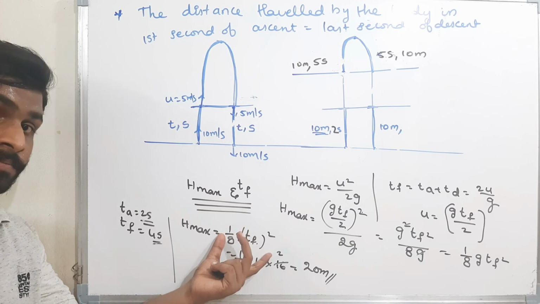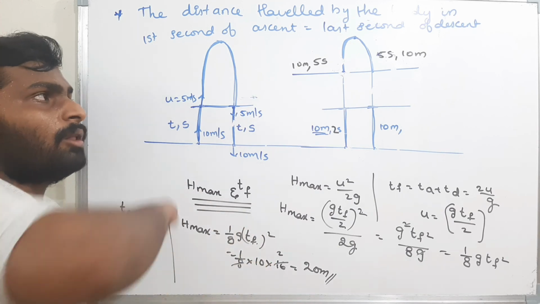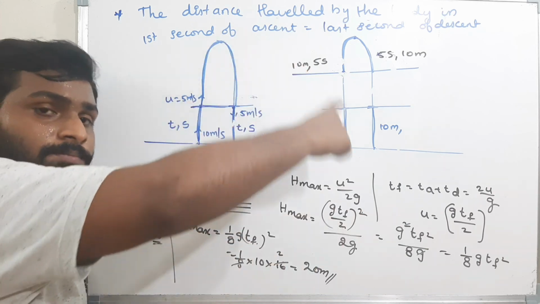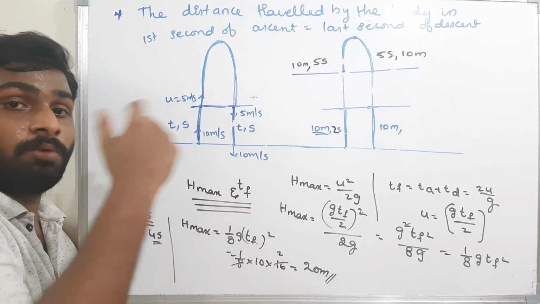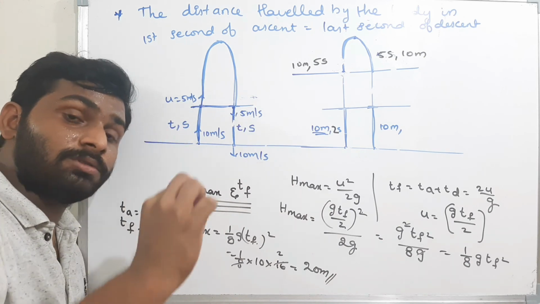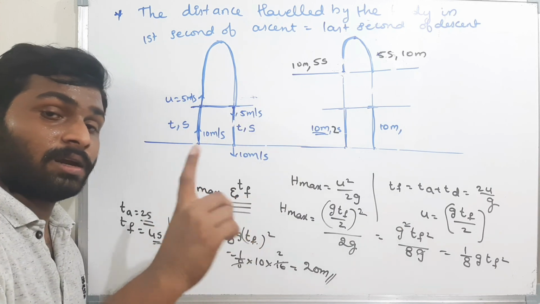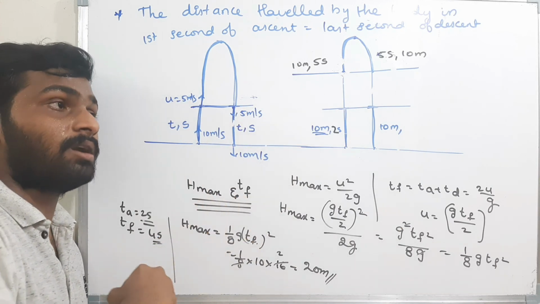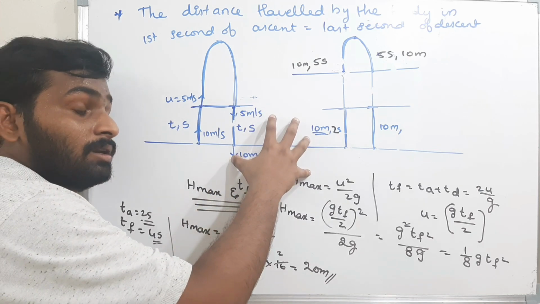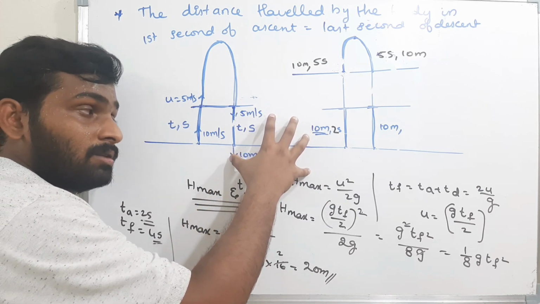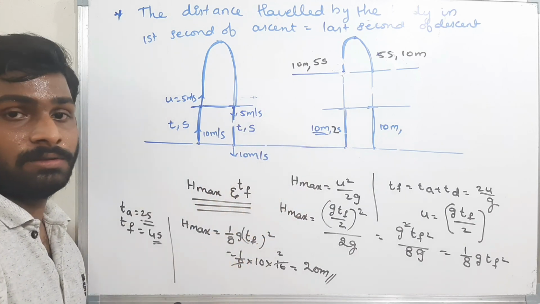Please remember this formula. We will use it mostly in 2 dimensions also. All the concepts you are studying in motion in 1 dimension, free falling body, vertically projected body, every concept will be used in motion in 2 dimensions. Without these concepts, you can't understand motion in 2 dimensions. We can't understand projectile motion. So please try to understand them. If anything is not clear, then see the video again. You will get clarity.